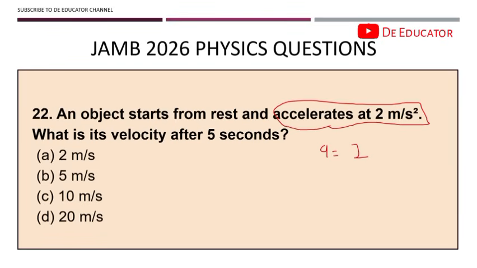They give us initial velocity. But now the initial velocity is going to be 0 because they said the object started at rest. So they give us initial velocity as u is equals to what? 0. Now what's the question? The question is what is the velocity after 5 seconds? So they give us time. Time is equals to 5. So what is the new velocity? That's going to be what?